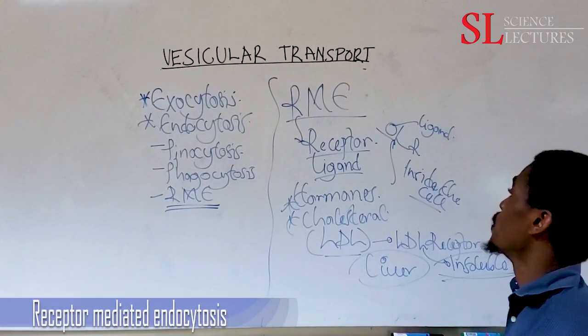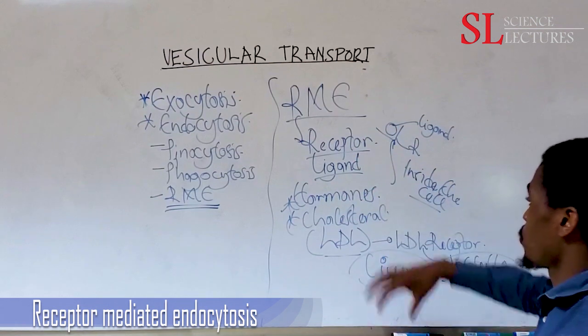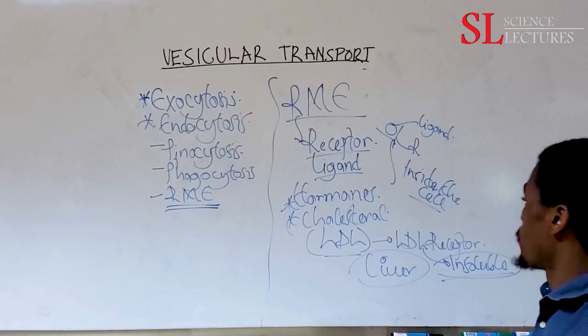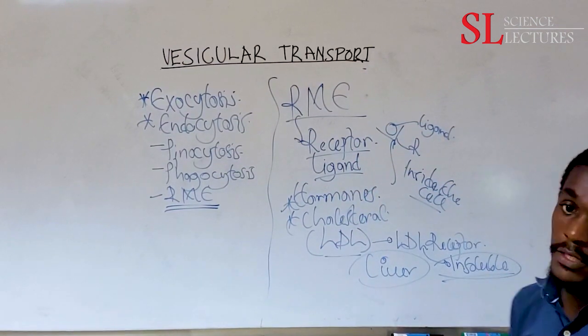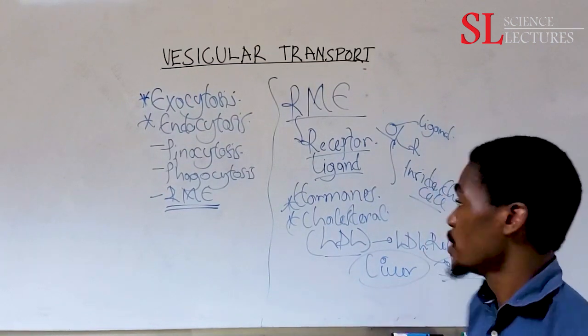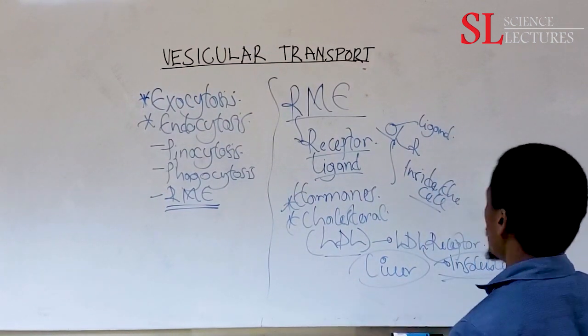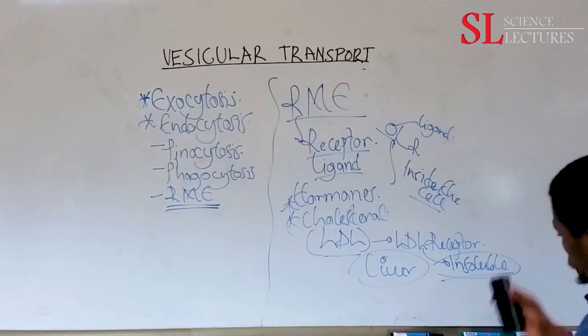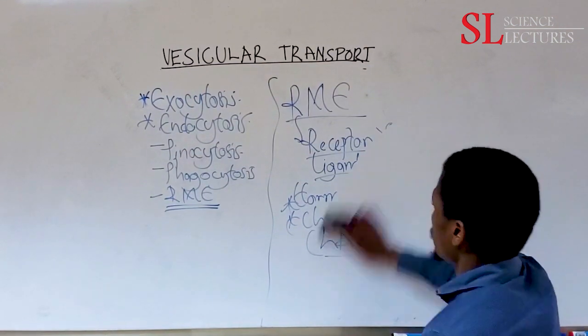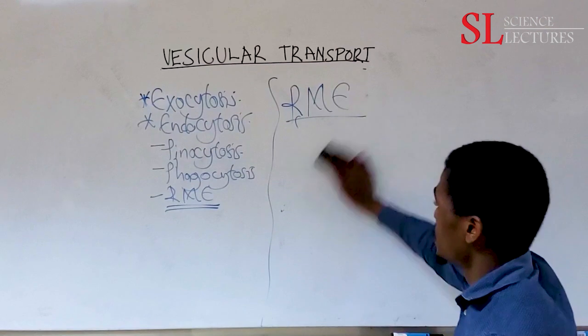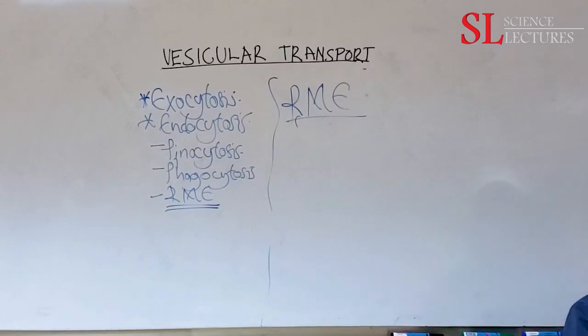So we need a receptor that can transport them into the cell such that they are broken down to a less dangerous form, in other words metabolized. Let's look at the process in detail, what happens in receptor-mediated endocytosis.